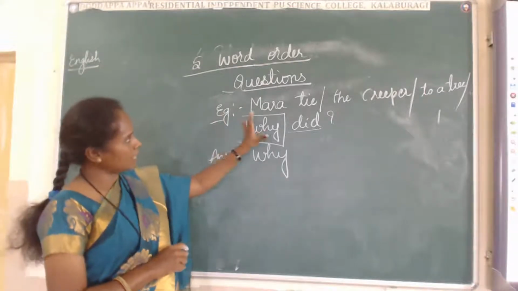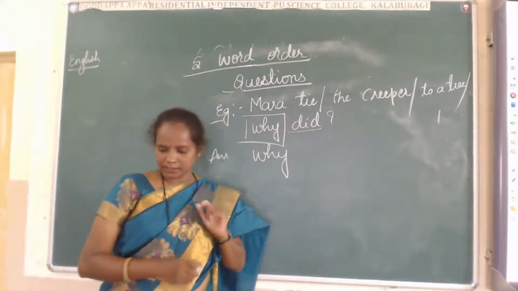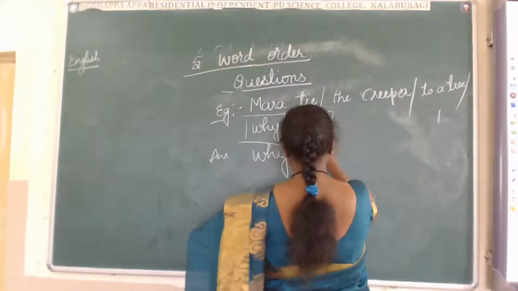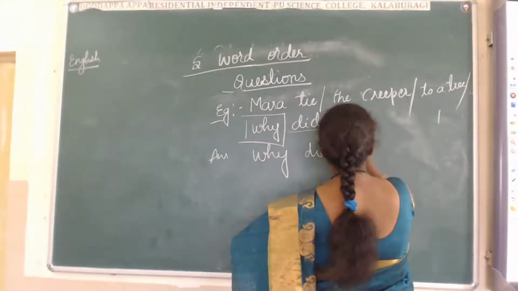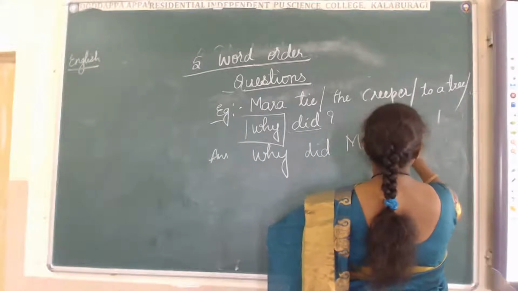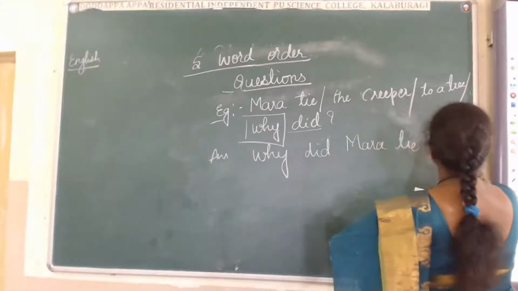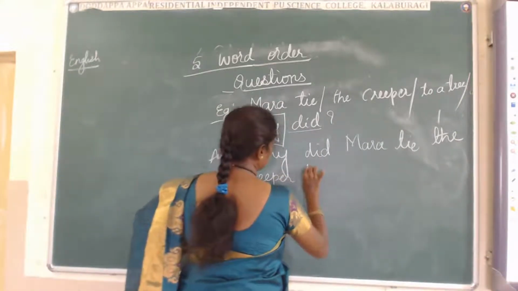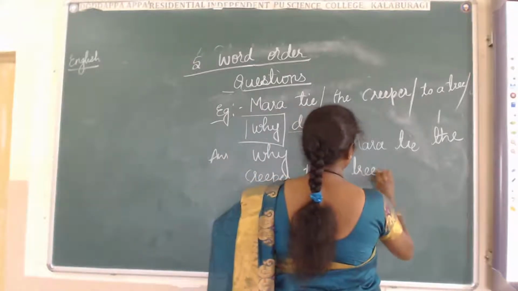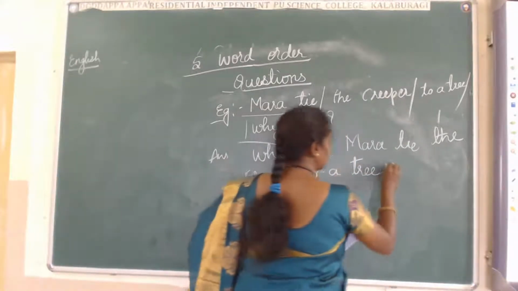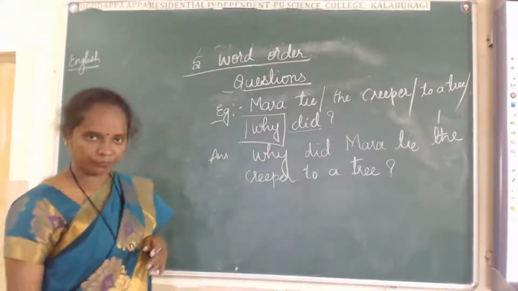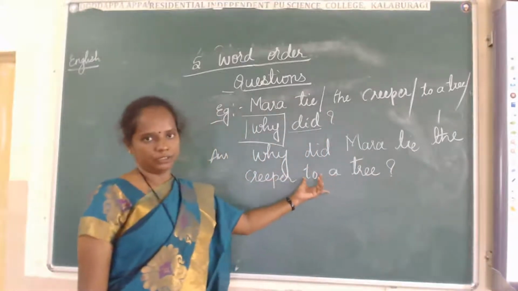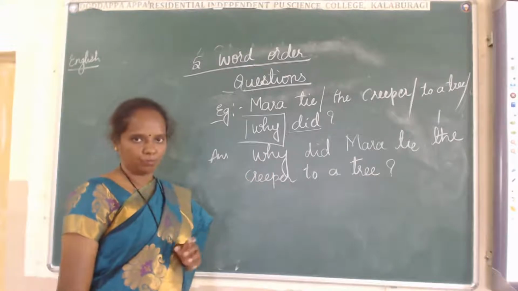Why did Mara tie the creeper to a tree? Here is the sentence and I am going to frame a question. Why did Mara tie the creeper to a tree? And at the end, I told you, you should put the question mark. This is the exact answer.